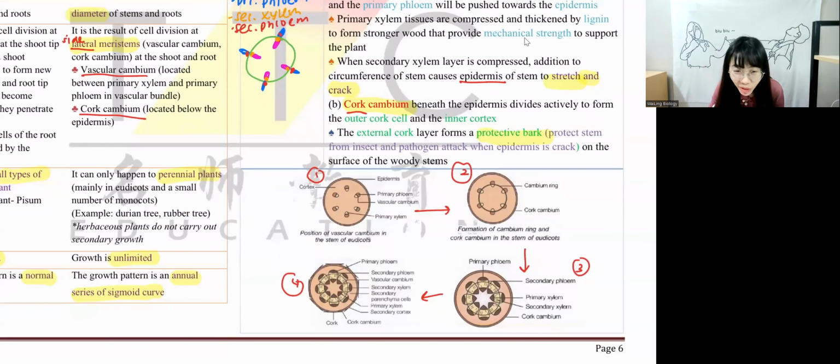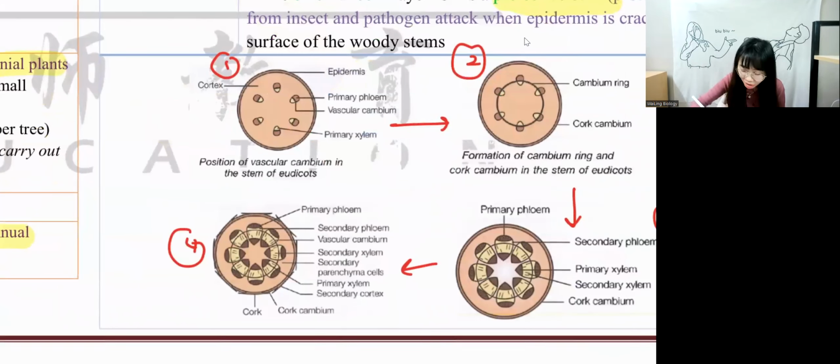Okay, so we have to look at the last diagram over here. The outer layer here is the cork. Cork is the one that you peel off. That is the part that you can peel off. That is the cork, okay? But it's a protective layer, remember that. And then this is the cambium ring in the middle. The one that formed first is darker color. We have xylem and phloem. And then the lighter color one is the one that forms later. We have secondary xylem and secondary phloem.